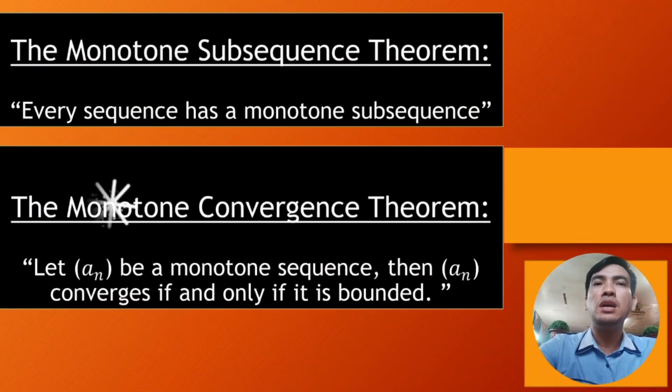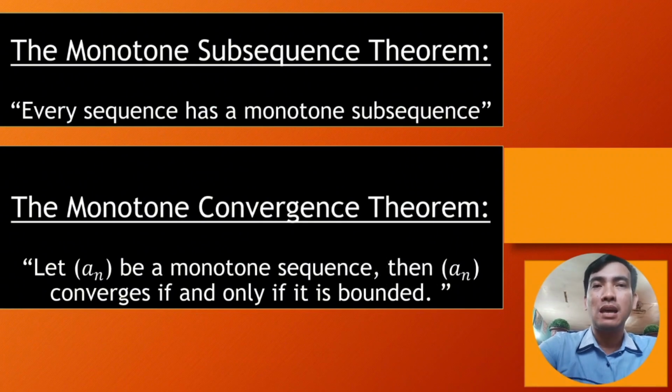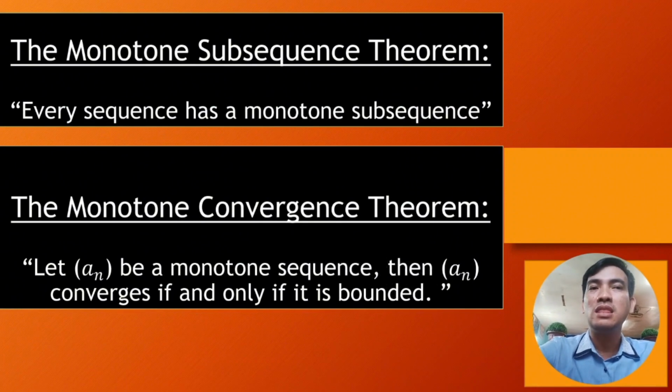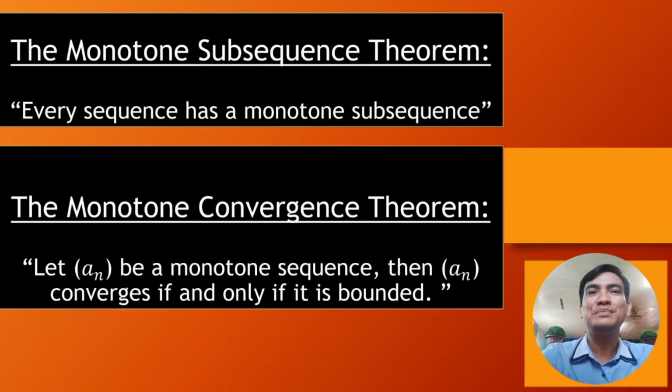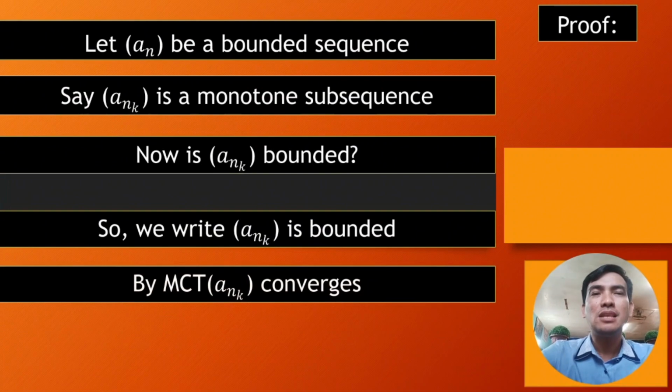Remember that when we say monotone convergence theorem: let a sub n be a monotone sequence, then a sub n converges if and only if it is bounded. Okay? So that's why, by MCT, we can say a sub n k converges.